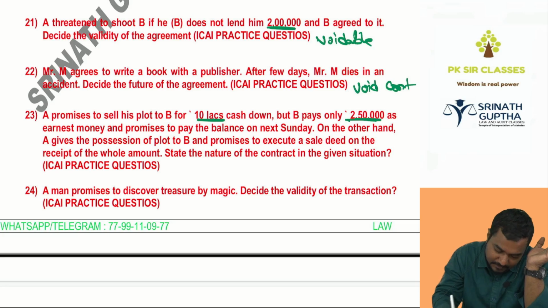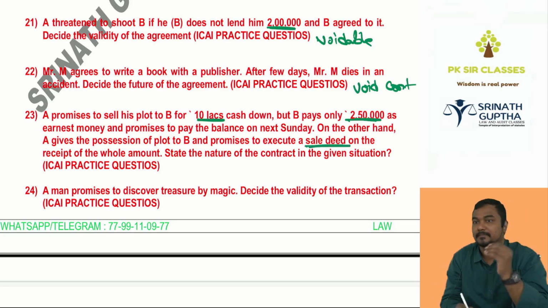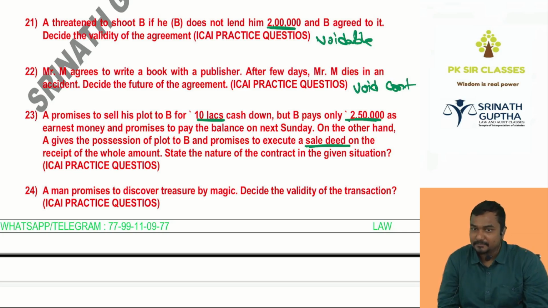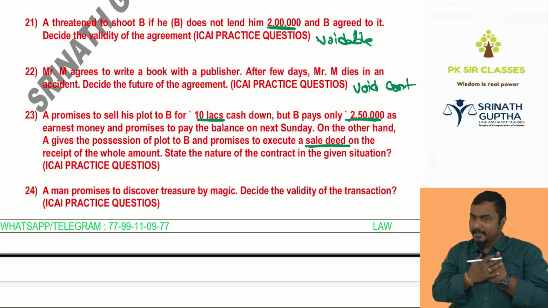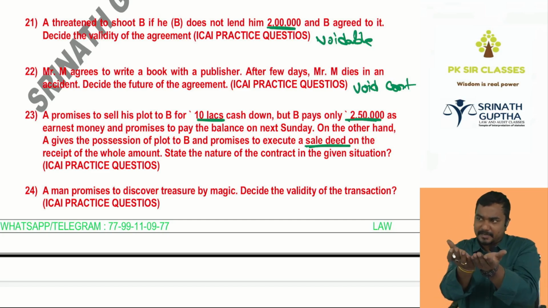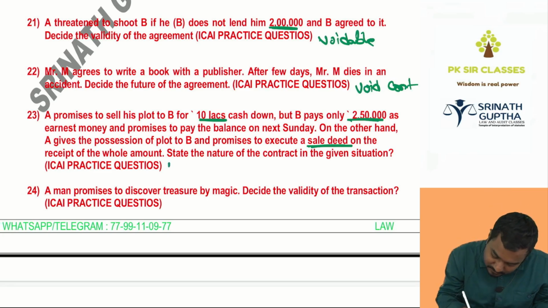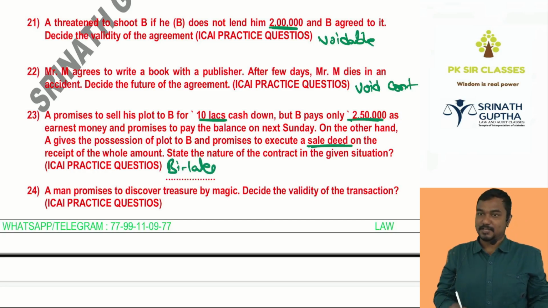On the other hand, A gives the possession of the plot to B, and promises to execute the sale deed on receipt of the money. So I said to you, I will register the land if you make the payment. Registration is pending from my side. From your side, payment is pending. These are executory contracts. Ishwar is able to identify the questions. Claps for him. Come on, Ishwar.